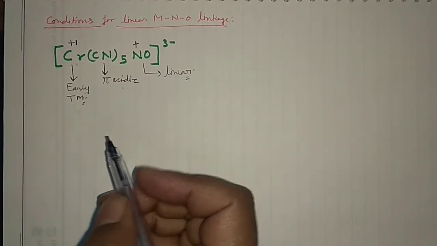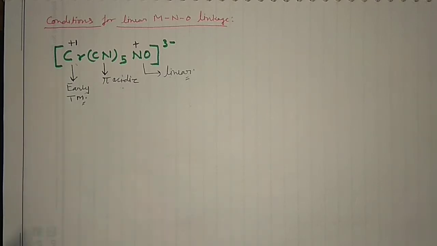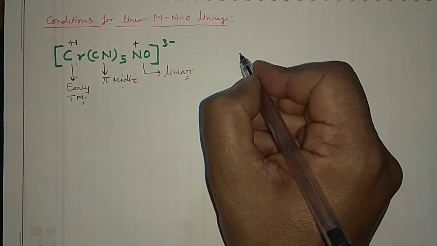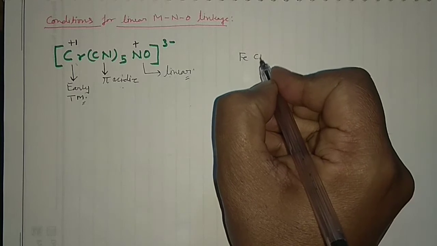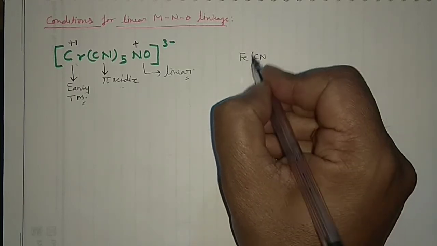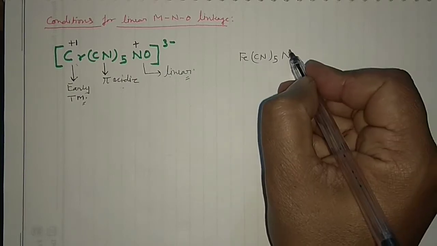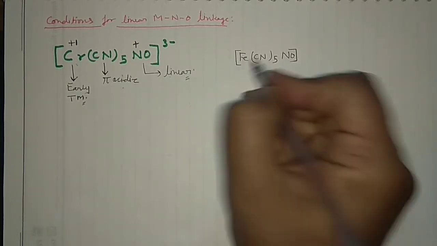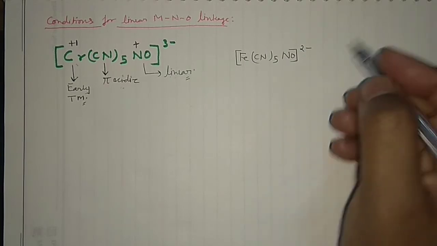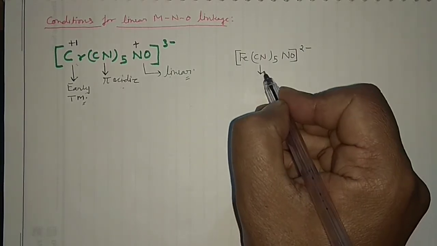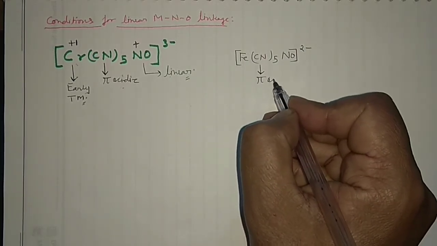Similarly, you can go for another type of complex. Say you are having the complex Fe(CN)5NO, and you can put 2 negative over there. Again, the CN is pi acidic.